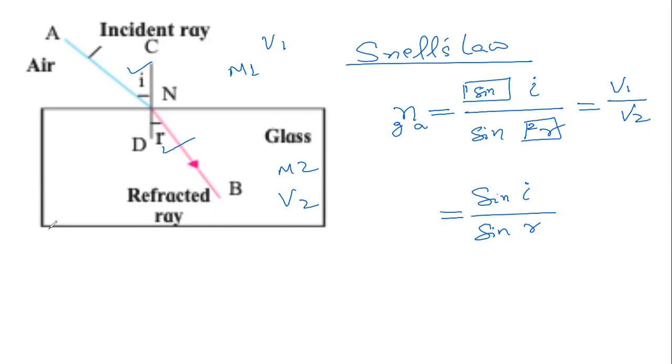This is not the absolute refractive index. To get the absolute refractive index, which can be simply written as n or n_g, it will be v by v2, where v is the velocity of light in vacuum and it is constant, 3 into 10 to the power 8 meters per second.